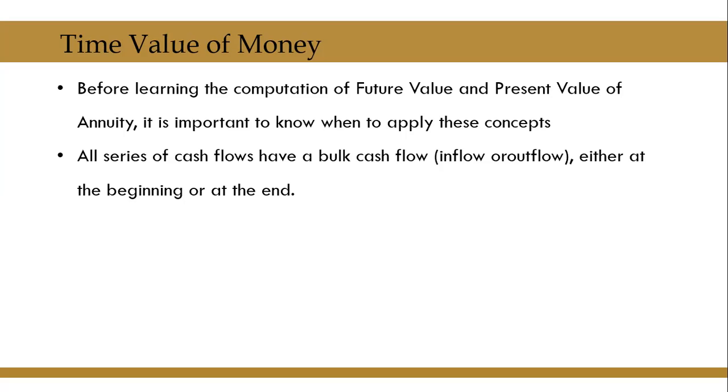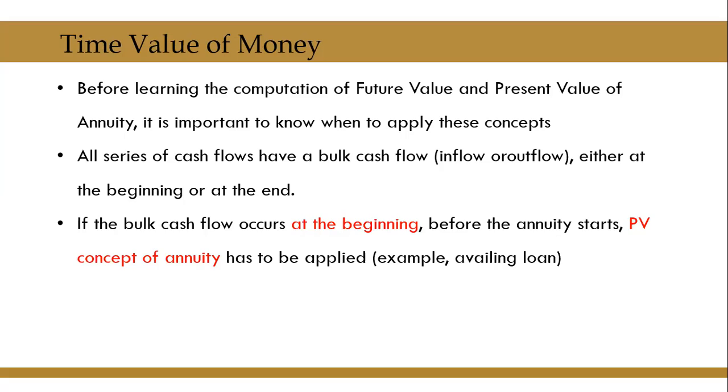All series of cash flows have a bulk cash flow, which will be inflow or outflow, either at the beginning or at the end. Therefore, if the bulk cash flow occurs at the beginning, before the annuity starts, present value concept of annuity has to be applied.